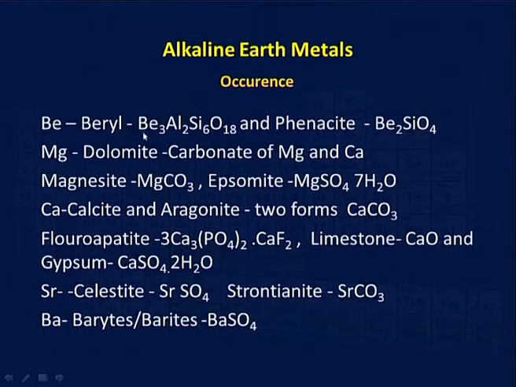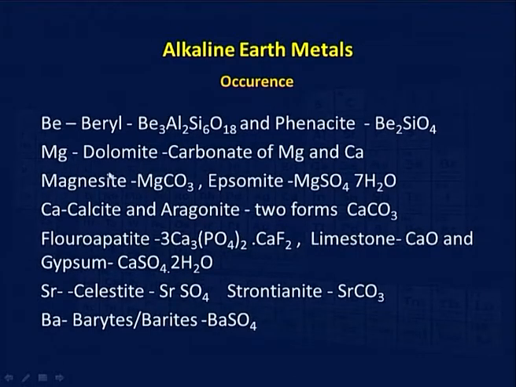Now, they occur as compounds, as I have already told you that they are very reactive. They do not exist in free state and are generally found in compound form. Beryllium exists as beryl, Be3Al2Si6O18, and phenacite, which is Be2SiO4.